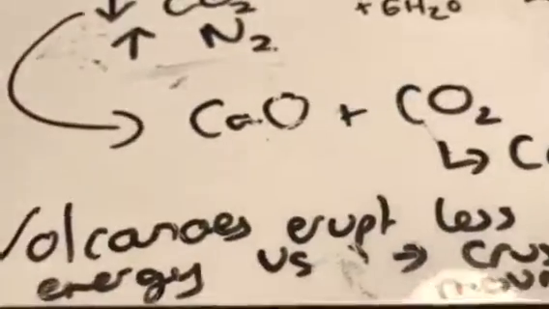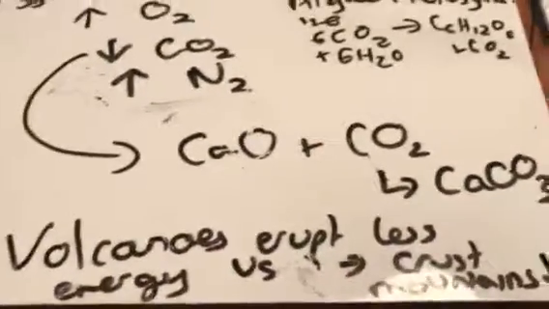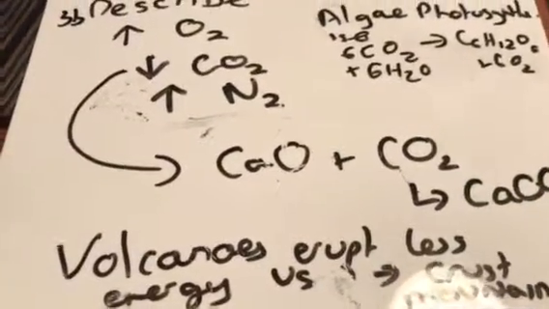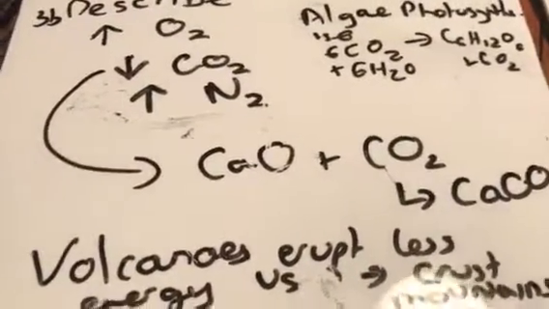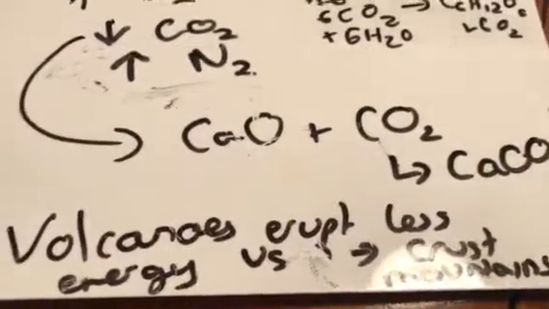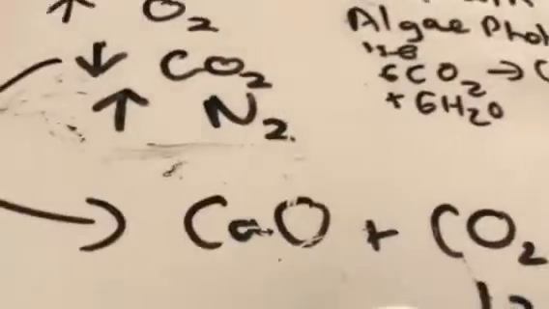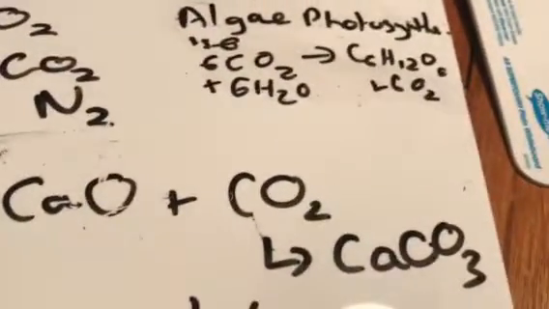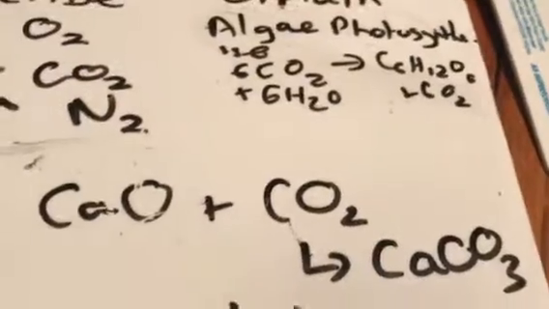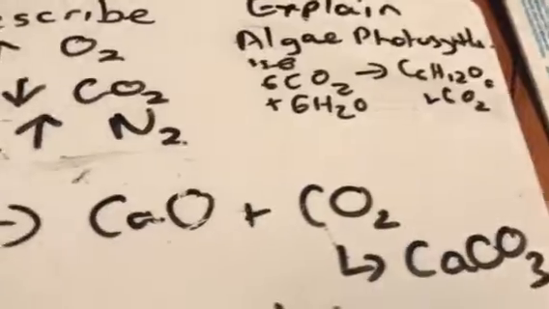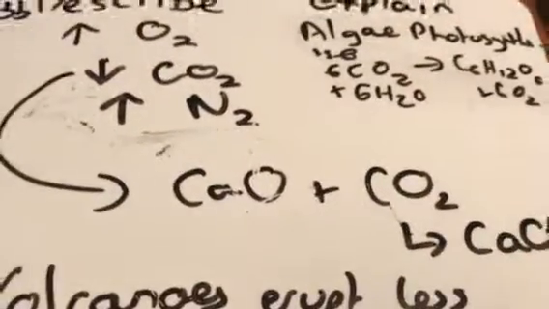Okay, that requires energy, and you know from physics that energy cannot be created or destroyed. It's only transformed from one form to another. So as a result of that creating landmass, the temperature is decreasing. As the temperature decreases, the oceans start to form, and the carbon dioxide is going to be dissolved in the oceans, and it's also going to be locked up in the rock. So carbon dioxide can react with, for example, calcium oxide to form calcium carbonate, which is limestone. So the carbon dioxide is decreasing because it's going to be stuck in sedimentary rocks like limestone, and because it's being dissolved in the oceans.